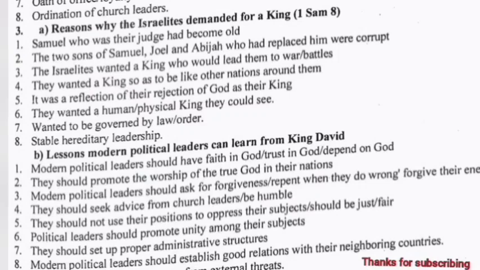They wanted to be governed by law. They wanted a stable hereditary leadership.